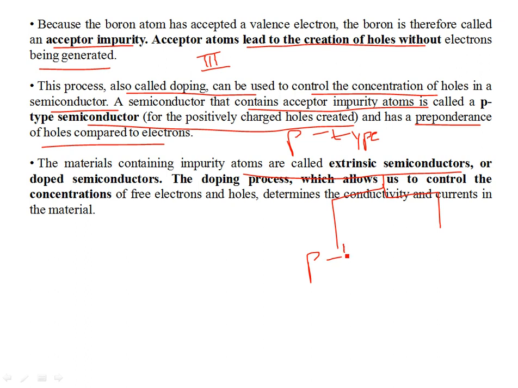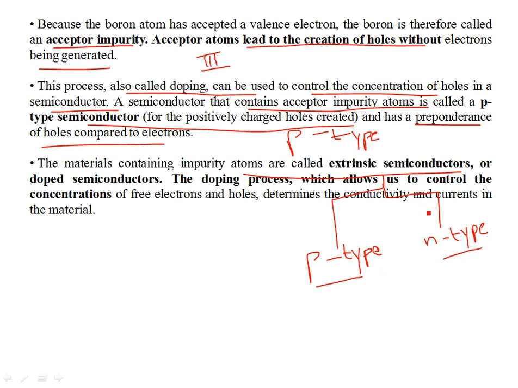It depends on which impurity atom you introduce in the doping process. If it is from group 3 elements, then you have a p-type semiconductor in which the majority are holes. If you dope your semiconductor lattice with group 5 elements, then the majority are electrons, in which case you have an n-type semiconductor.